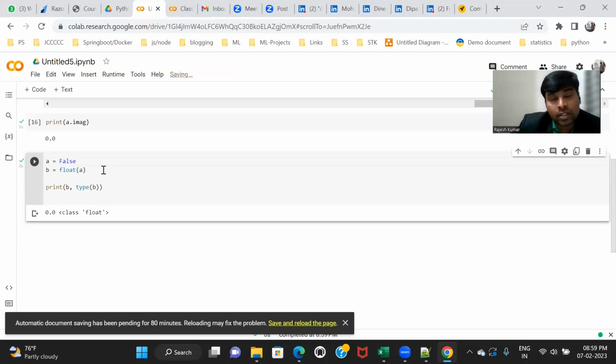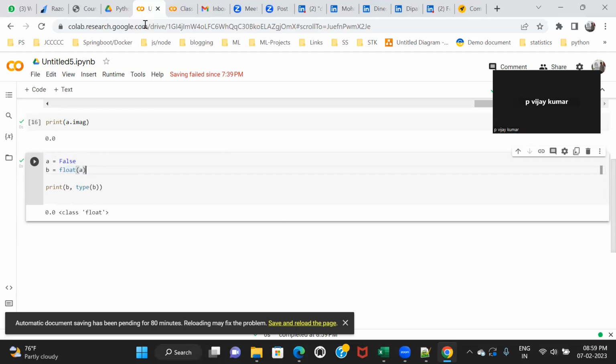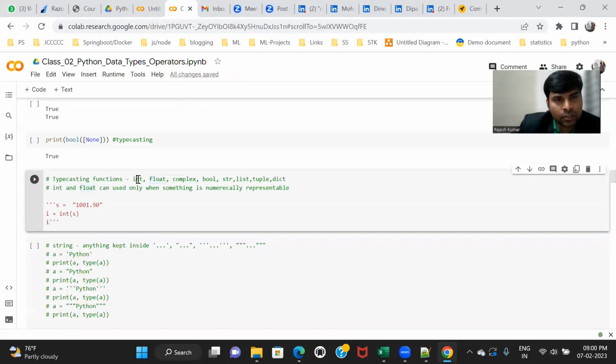True is always stored as a 1 in programming. So if I want to convert false into float, it will be 0.0. If I convert true into float, it becomes 1.0. Are you getting this? Yes. So I converted int into float, and I converted Boolean into float.